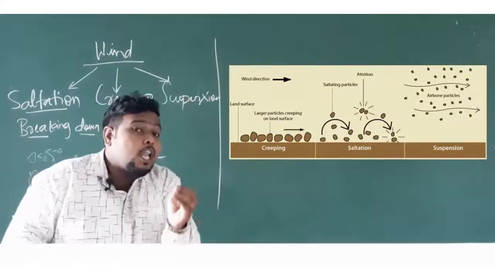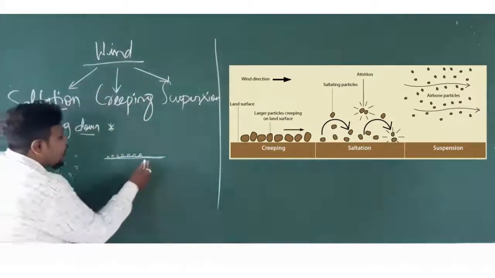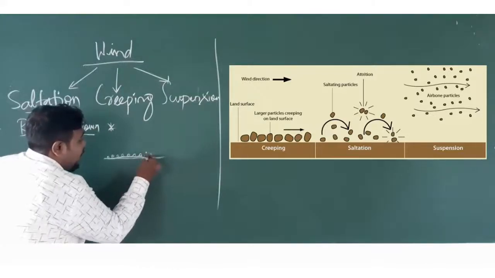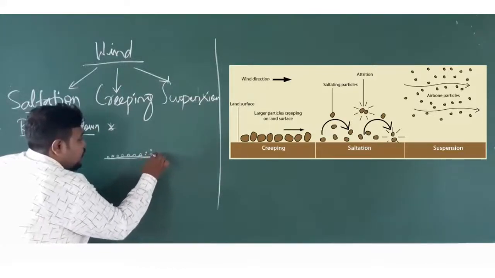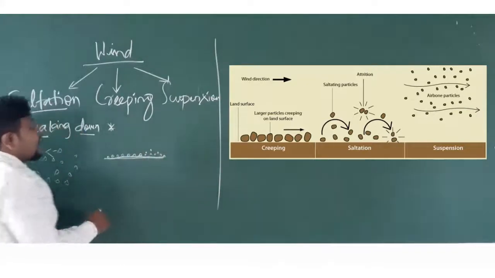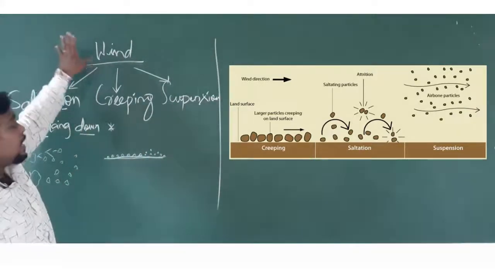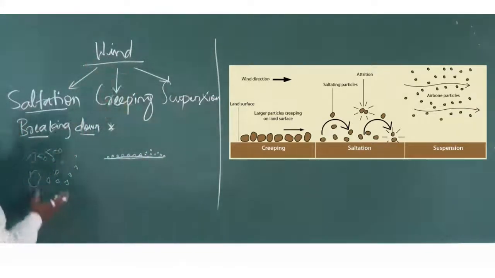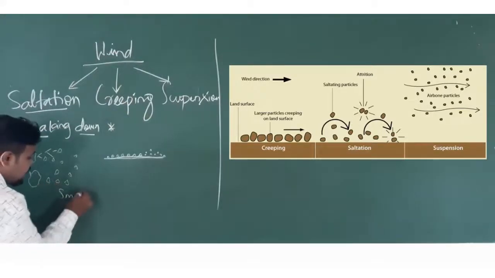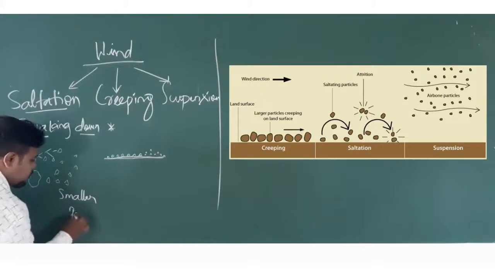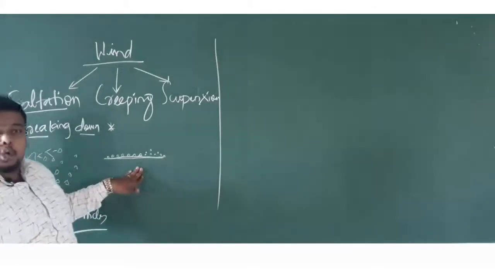That is the smaller particles. What are the particles? After moving, they will be smaller again, smaller again. Understood? This is the second phase of wind erosion here, that is creeping. Once the particles have been broken down into smaller particles, they will start to creep here.